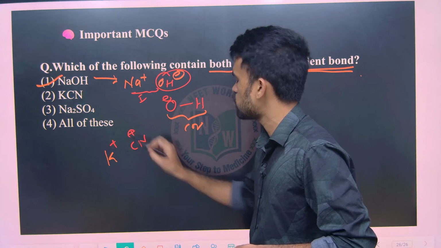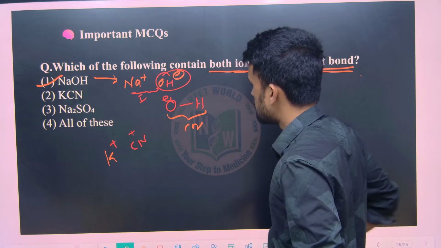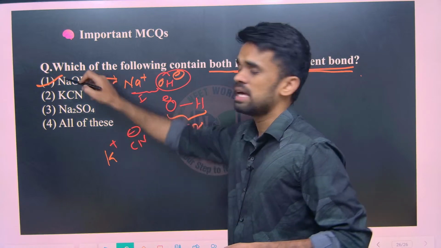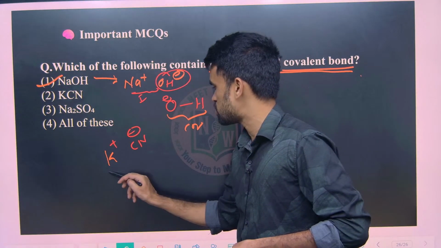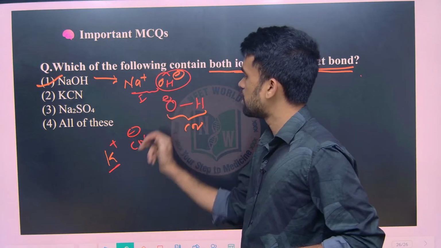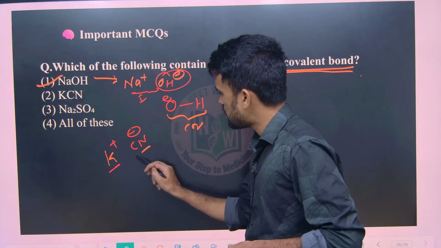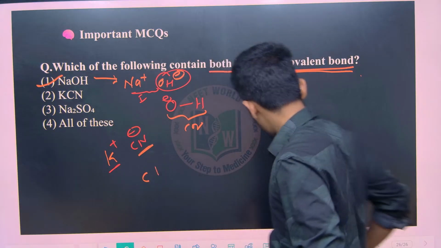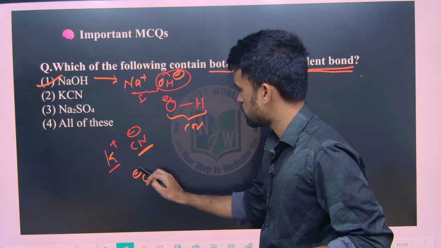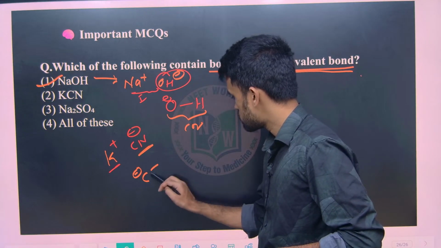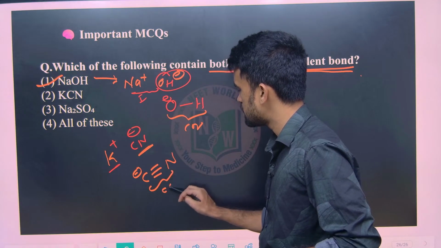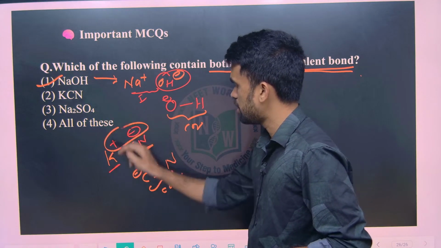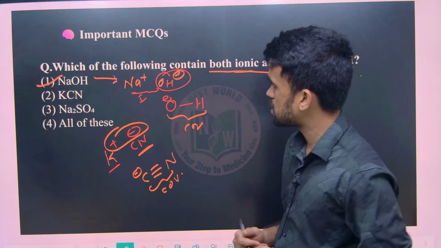From these two examples you need to know that whenever you see an alkali metal, you take it as a unipositive ion, like Na plus here, K plus, like that. Between carbon and nitrogen, you put the negative charge here, so 3 bonds will be there with nitrogen. These are covalent bonds. So here it is ionic, this is covalent. Hope this is also clear.